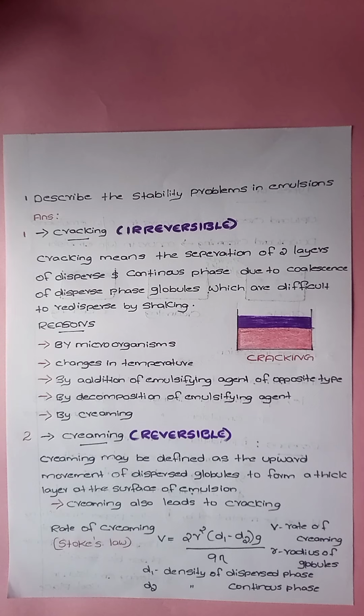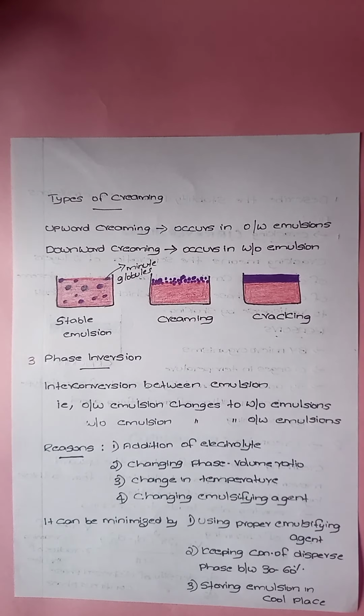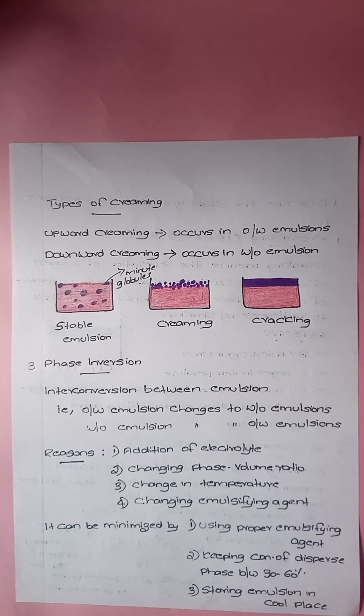And according to Stokes' law, we can find out the rate of creaming. I hope you can see the equation on the screen. Try to learn it. Here, from the equation, V is the rate of creaming, R is the radius of globules, D1 is the density of dispersed phase, and D2 is the density of continuous phase. And next, about the types of creaming. The first one is upward creaming, which occurs in oil in water type of emulsion, and the second one is downward creaming, which occurs in water in oil type of emulsion.